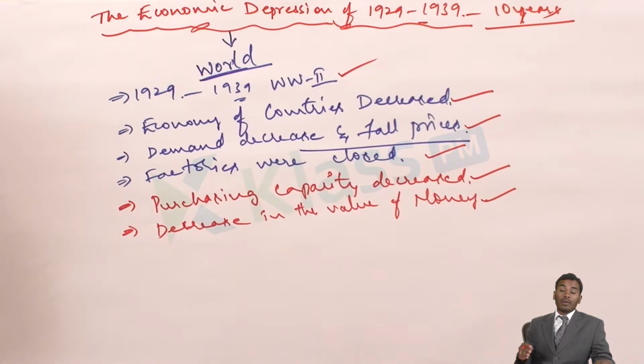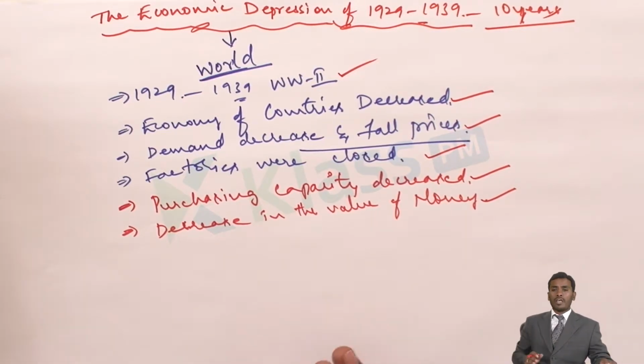Because of all these factors, because of this economic crisis, the value of goods increased because there was no production. As prices fell and the value of money decreased, it became very difficult to produce anything. So very few things were produced. Because of this, the cost of products also increased. Then the value of currency also fell down.